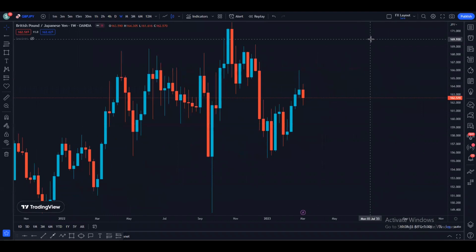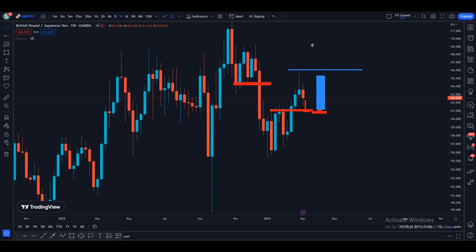If we look more closely to find out what is happening, we could see that there was a resistance, price broke and closed over the resistance, came up and rejected from this area. Now the last weekly candle closed bearish, but by looking at the monthly time frame, we know that we are bullish. So what we need on the weekly time frame is some kind of support to be created here. We want the price to come down, create some kind of support and then keep going higher, keep going higher